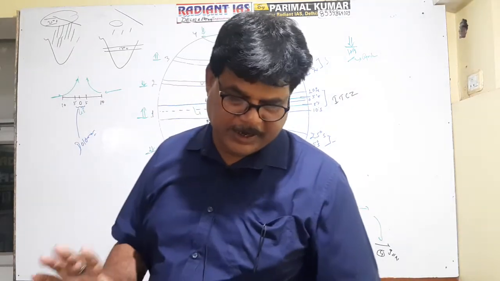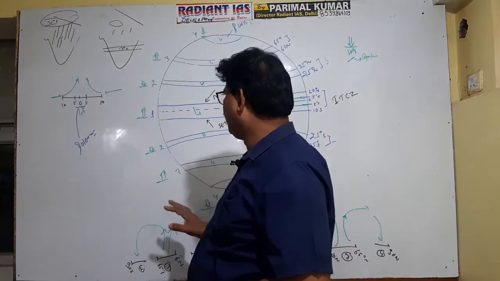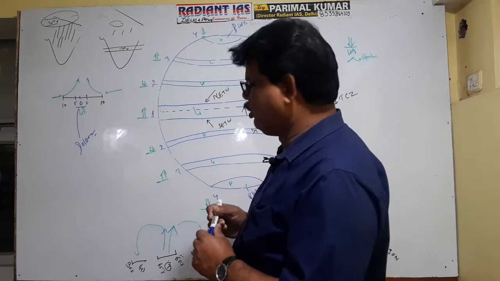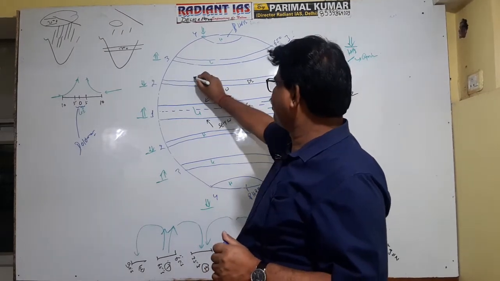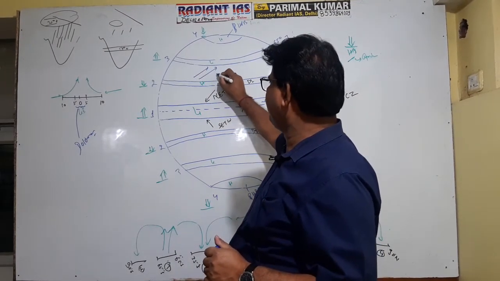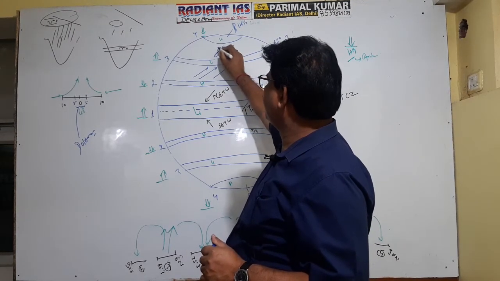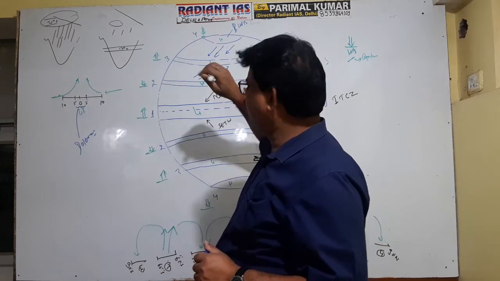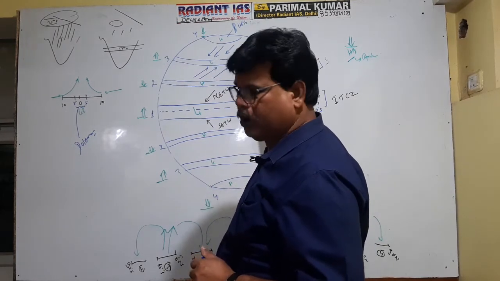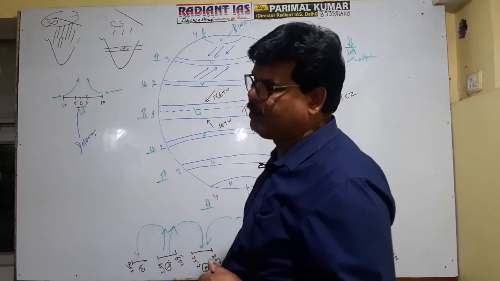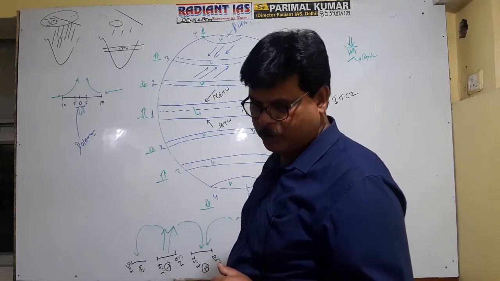Okay. Second effective explanation of the origin of low pressure here is, you know that this is the westerly wind, and this is the polar easterly wind. Polar easterly wind is the wind of the polar zone. Westerly wind is the wind of the temperate zone.